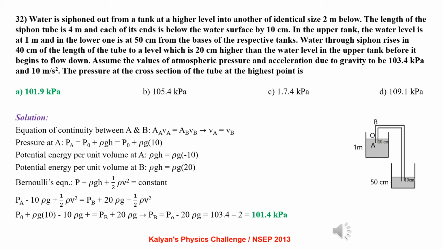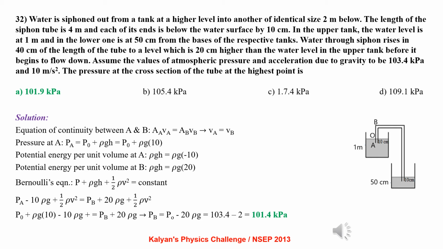Water through this siphon rises in 40 centimeters of the length of the tube to a level which is 20 centimeters higher than the water level in the upper tank before it begins to flow down. Assume the values of atmospheric pressure and acceleration due to gravity to be 103.4 kilopascal and 10 meter per second squared. The pressure at the cross section of the tube at the highest point is